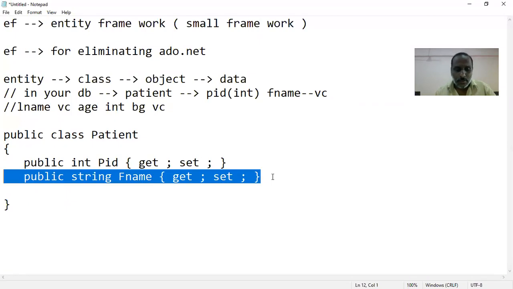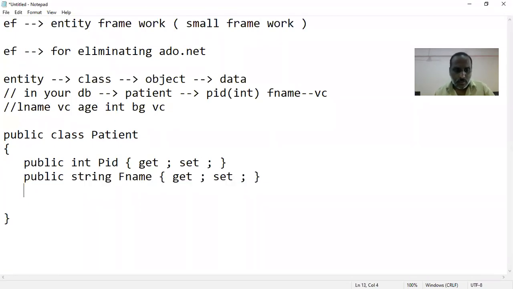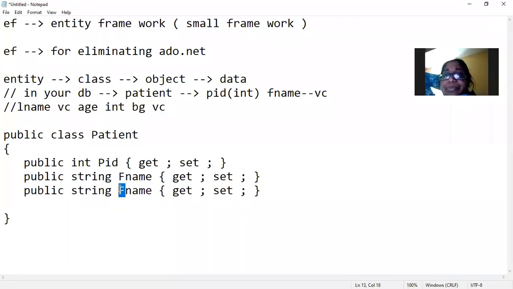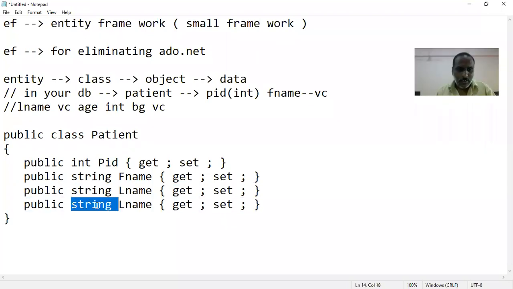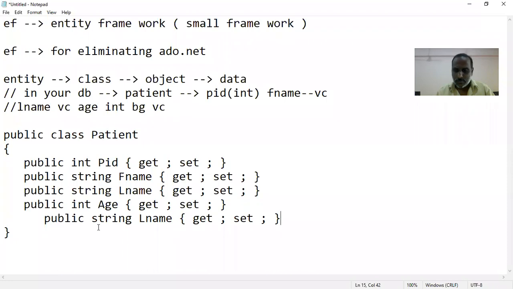Okay, so in a similar way, I will write LM. Similar way, I will write int age. Okay, very good. So in a similar way, you will be writing public string blood group. Something like this you will be writing your class.